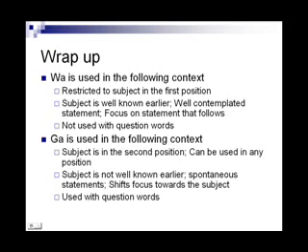Wa was used in the first position. It was restricted to it. However, ga can be used in the second position as well as the first position. Wa followed the subject that was very well known earlier. So it focuses on the part or statement that comes after wa. Wa is not used with question words that appear as subjects. Ga followed a subject that was not known earlier, not so very well known. Its use shifts the focus to the subject itself. Ga is the one to be used with question words as subjects. These are the points we note.